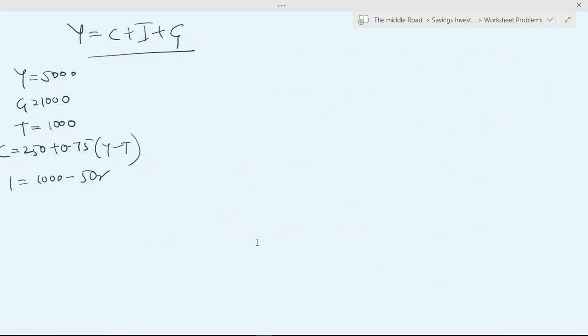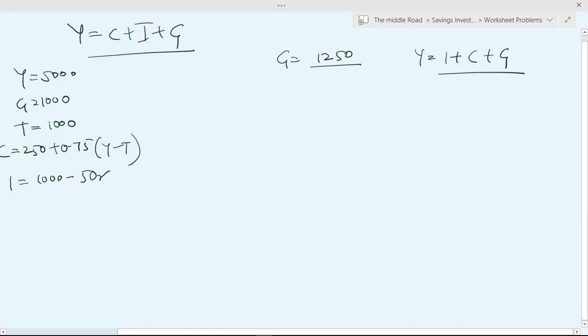What happens when you increase government purchases? Now if government purchases rises to, now new figure is 1250, what will happen? Now when we see that in an equation, you don't have to even calculate, you can mentally figure it out. What will happen to the investment? The investment is going to reduce, because we know that if output is going to be constant, let's say Y is equal to I plus C plus G. If government purchases is going to increase with no effect on taxation, other variables remaining constant, the I figure would go down. So we'll look at that. As we look at that, it will also mean that interest rates could go up.